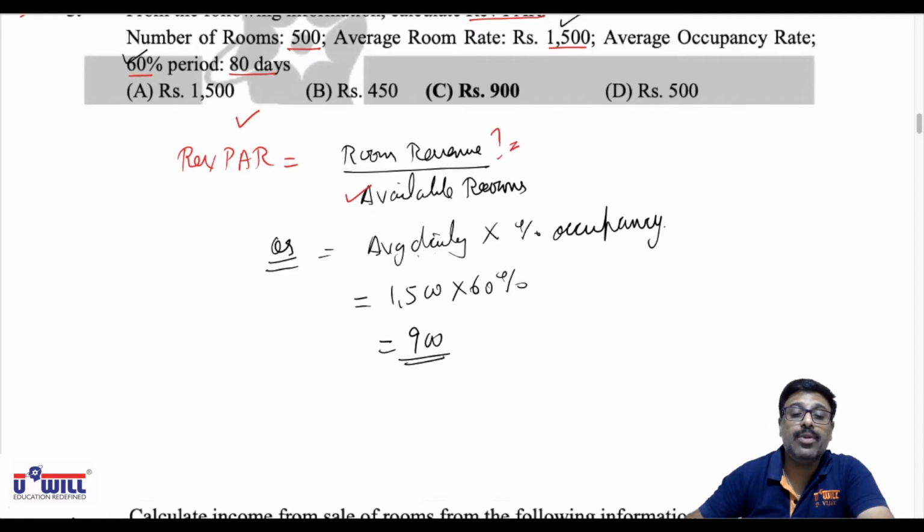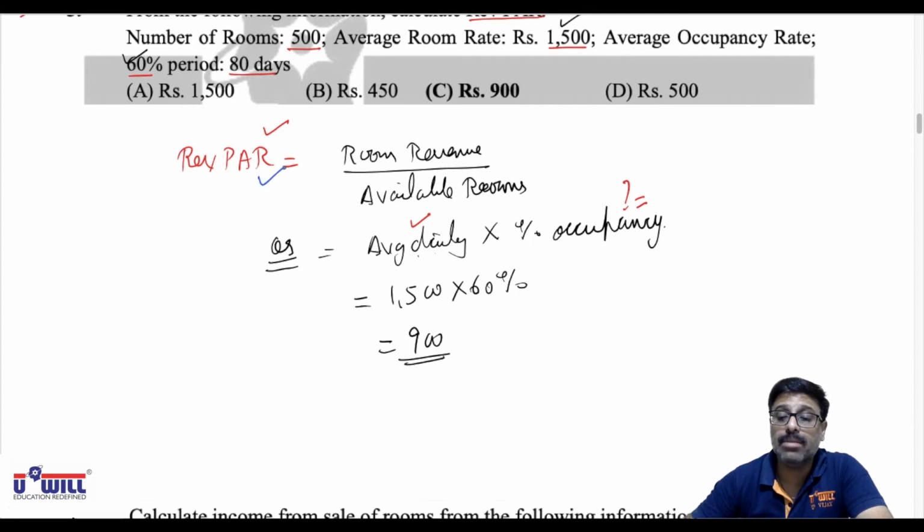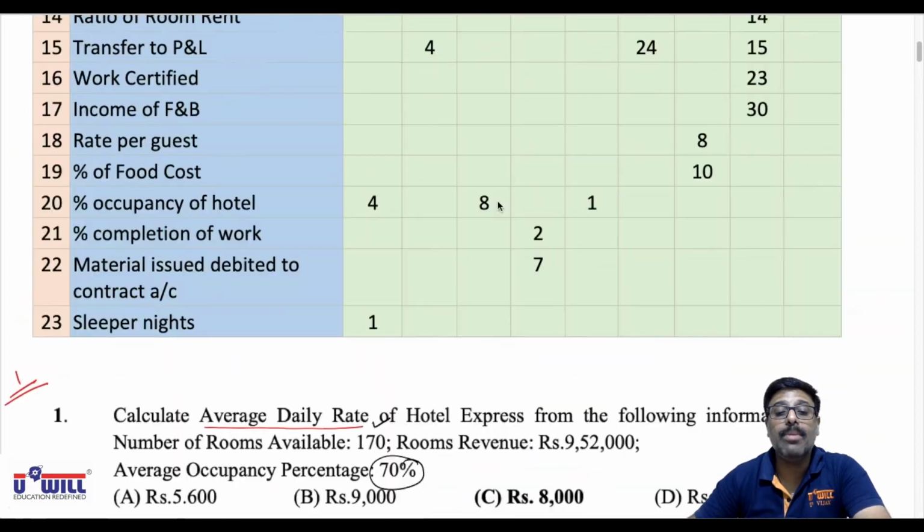Or based on the second formula, maybe you are given revenue per available room and average daily rate and percentage occupancy is asked. Or you may be given revenue per available room and percentage occupancy and average daily rate is asked. So any of the figures may be missing, but the formulas are going to remain same. So based on that concept, all of you try so many questions on your own.